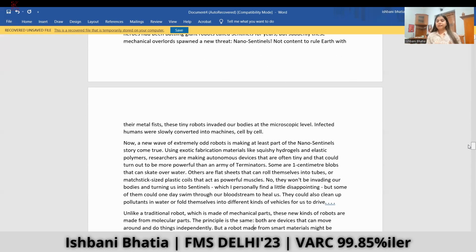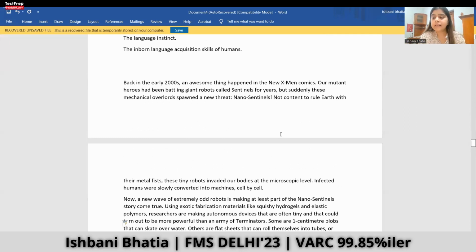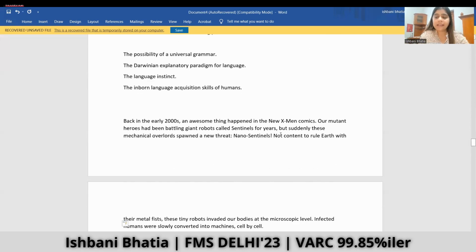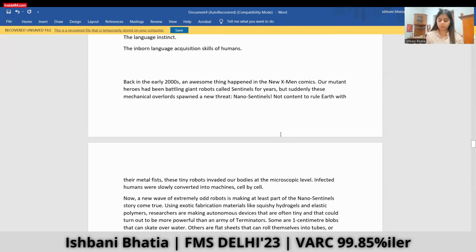So after reading this passage, I get a gist of it that it is something related to comics, superheroes, and it is something that I can relate to. It is a breezy read for me. So I will like starting my paper with an easy read because it will give me momentum to read further. So this would be the passage I'll start with. Now I'll write down on a rough paper what the priority order would be for me. So the fourth passage, which is about comics, would be something I would like to start my paper with.